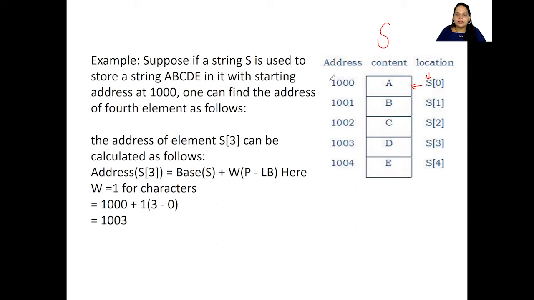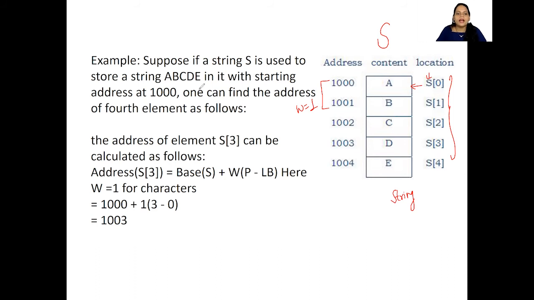Now see here, 1000, 1001, 1002, 1003, 1004. With this, we can find out the value of W. What is it? The value of W is this minus this. So I'm getting 1, isn't it? Now see here, suppose a string S is used to store a string A, B, C, D, E. So this is an array of what type? This is an array of type string. So that is why we are storing characters here.